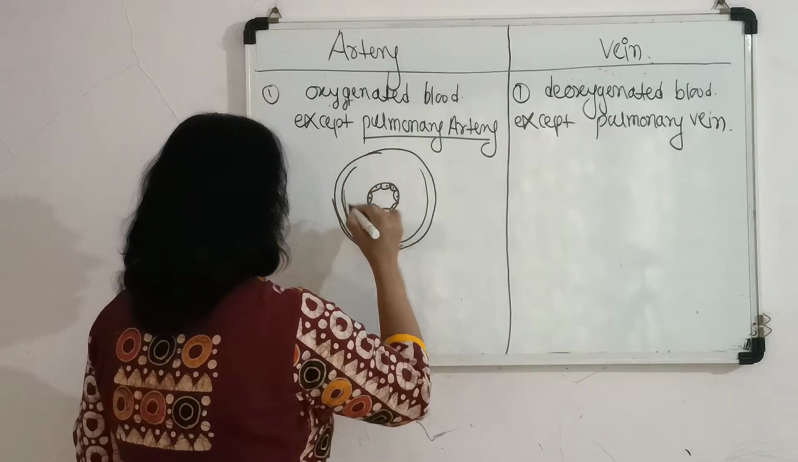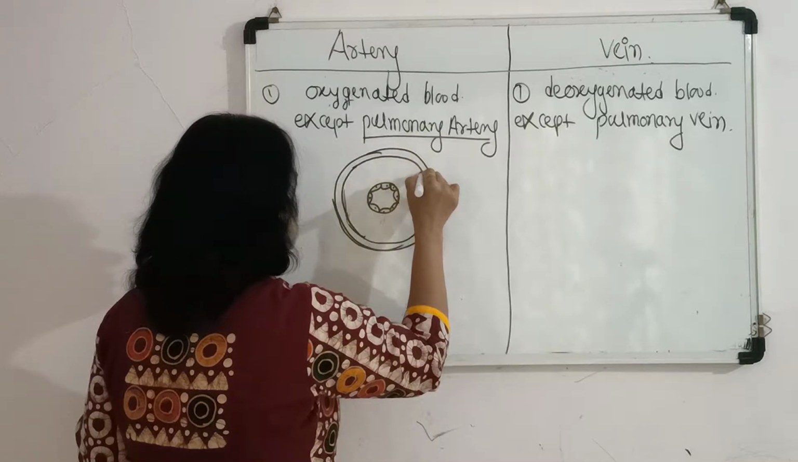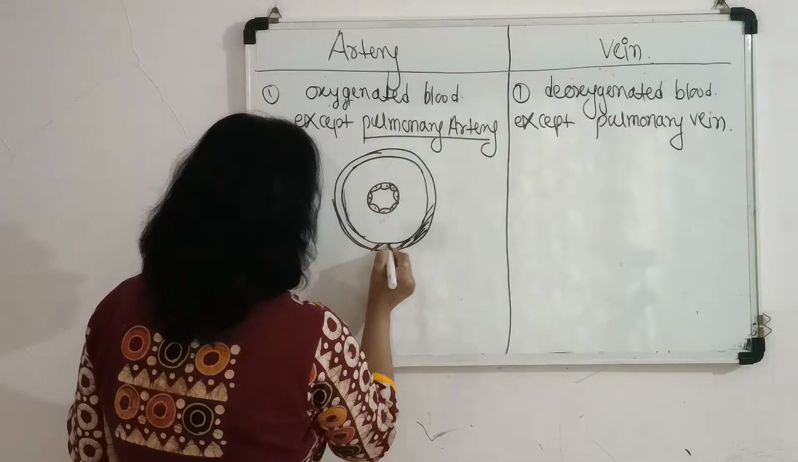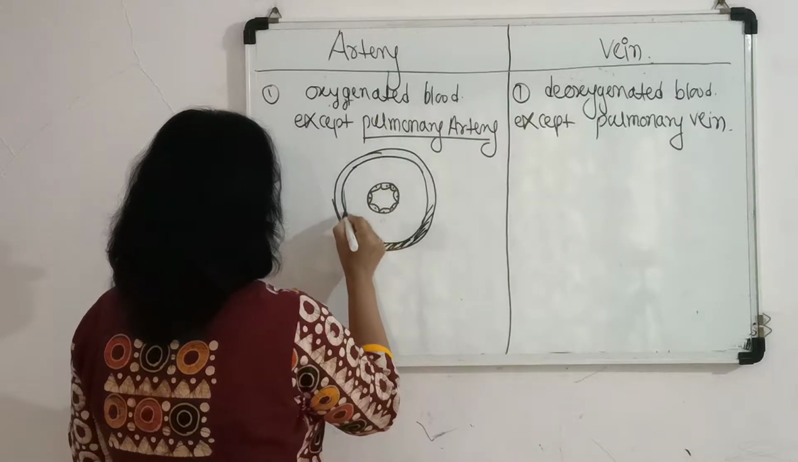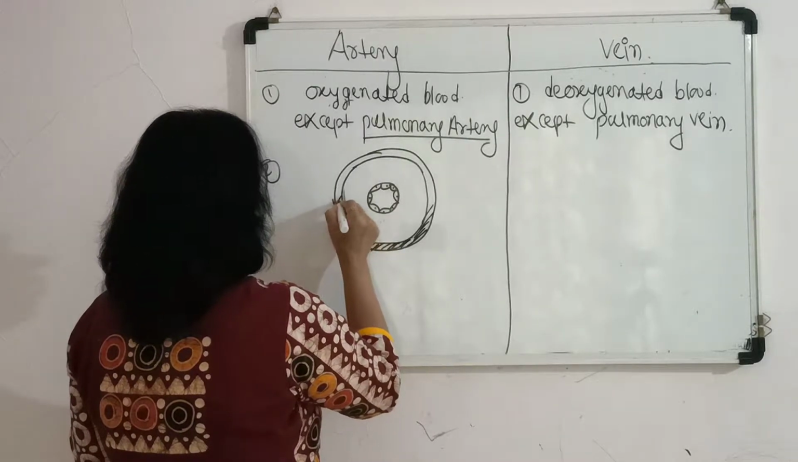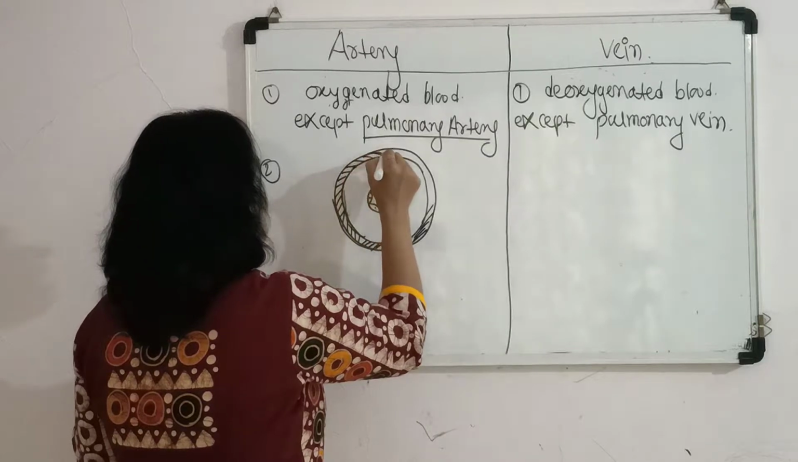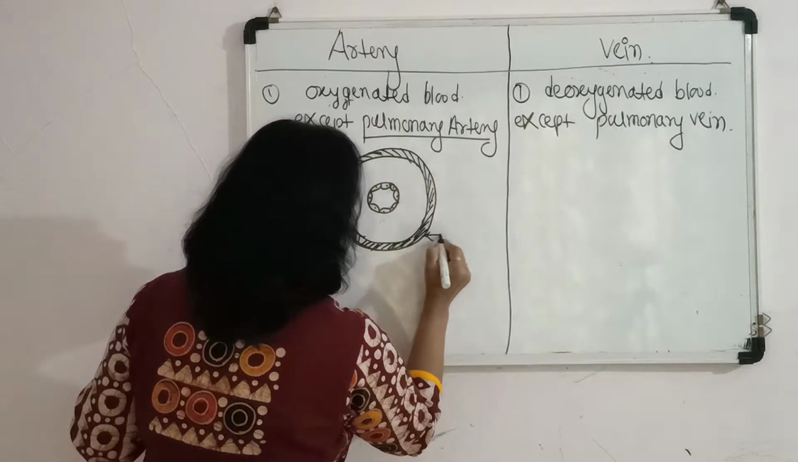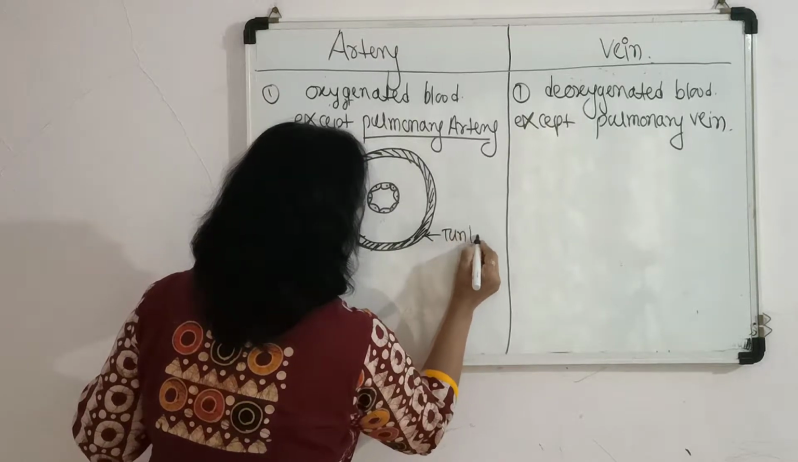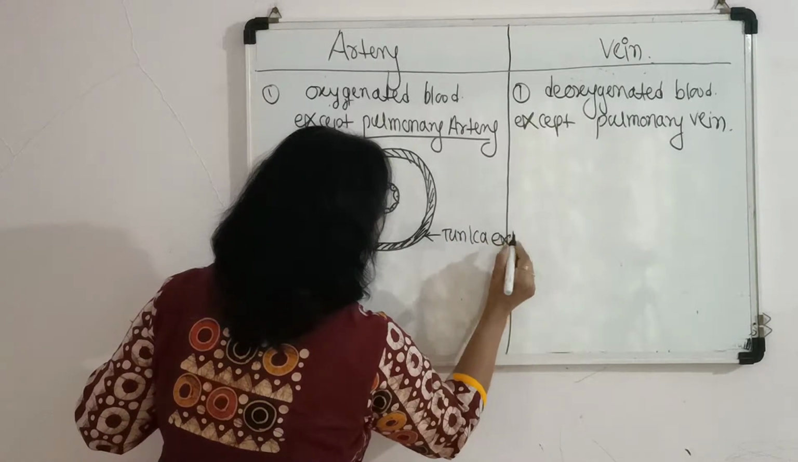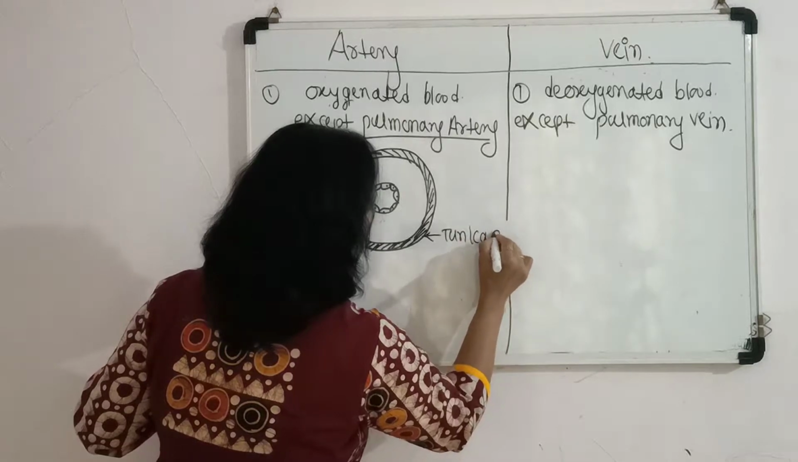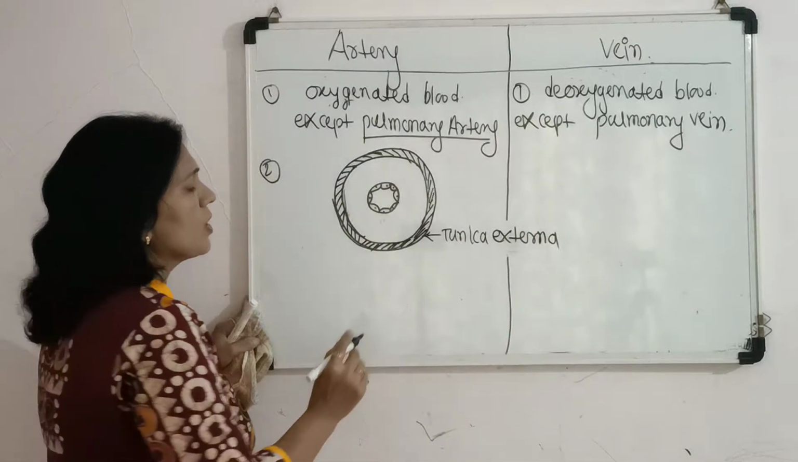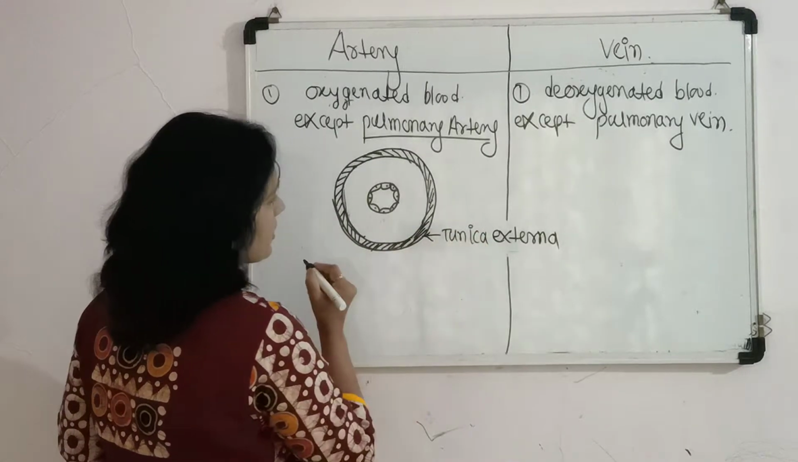This is the outer layer of the artery. This outer layer is basically called the tunica externa. As it is present outside, it is called the tunica externa.